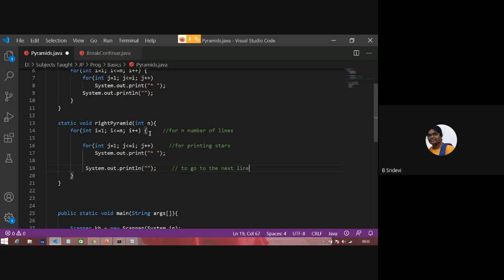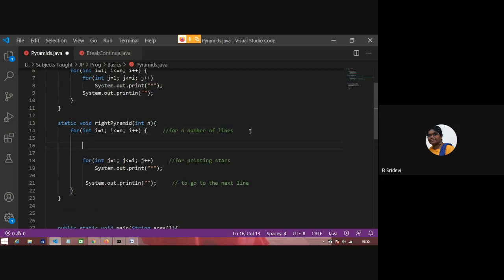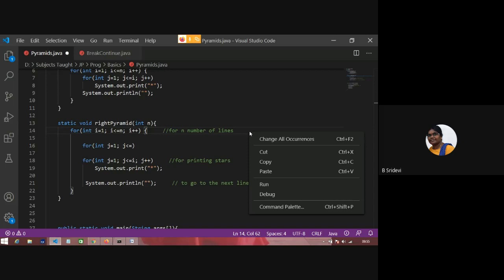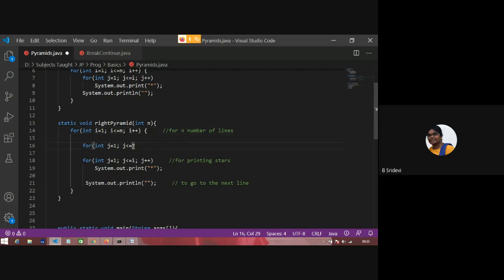Now what we have to do? Before printing stars, I want to print spaces. So when I have i stars, I should have n minus i spaces. Okay. Int j is equal to 1. j less than or equal to how many spaces? n minus i.